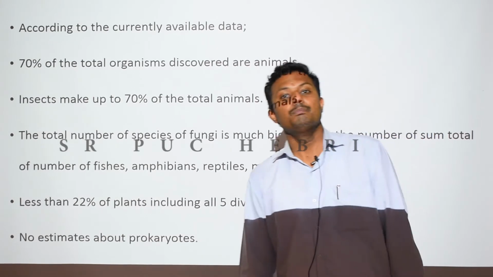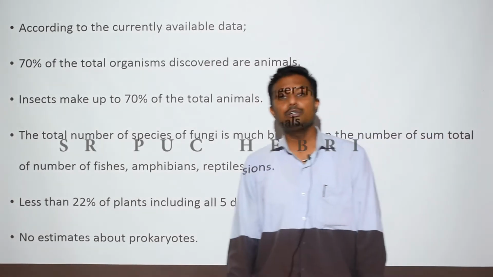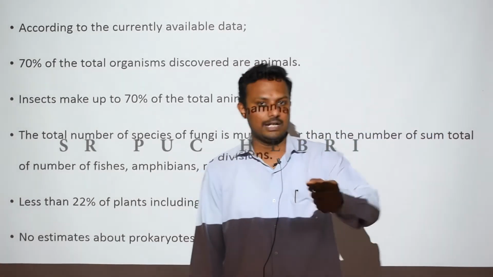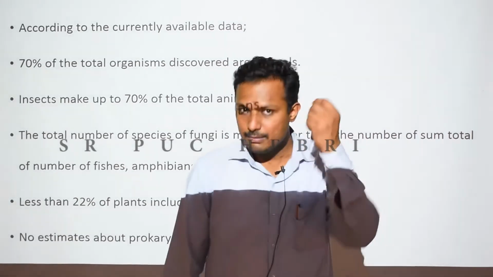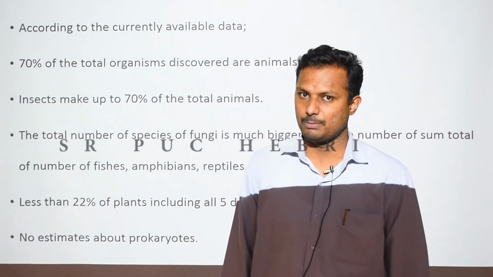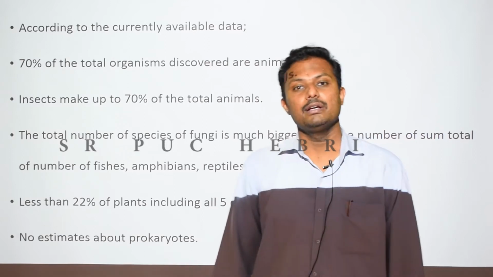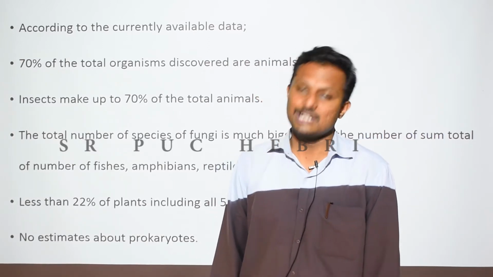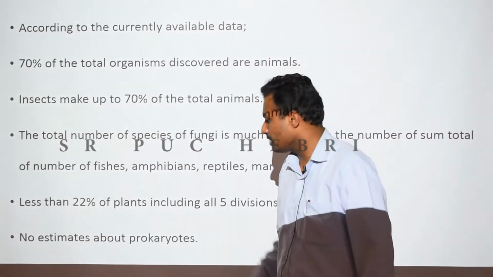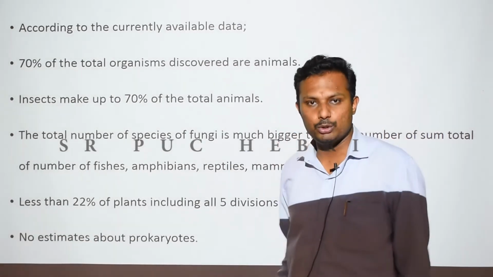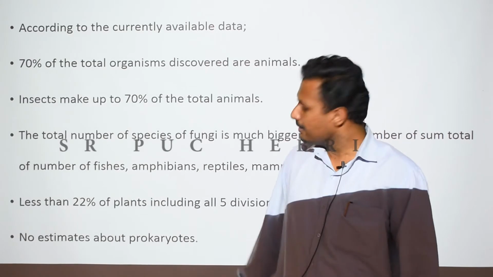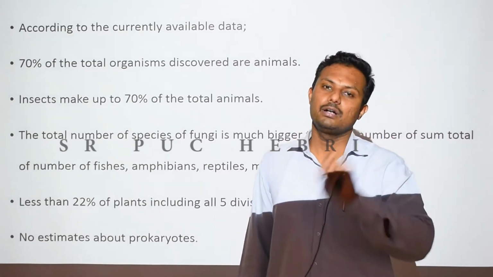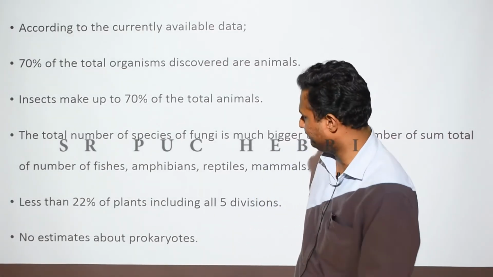It is because prokaryotes are very difficult to find, right? We have also discussed this in the biological classification chapter. Prokaryotes are really difficult to identify and study. That is why prokaryotes may be given the least importance in biodiversity calculations.